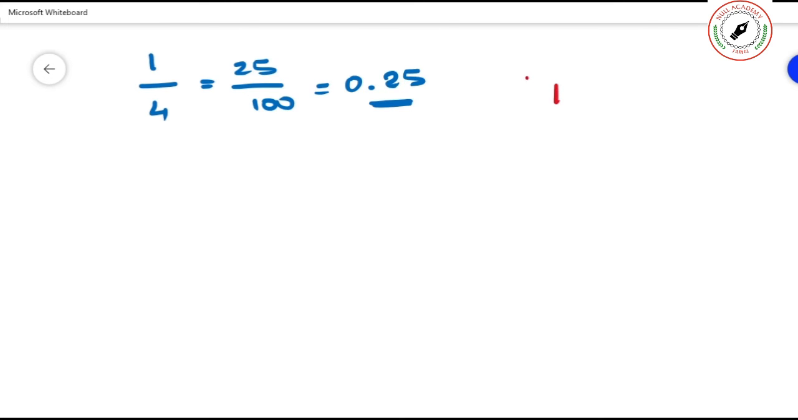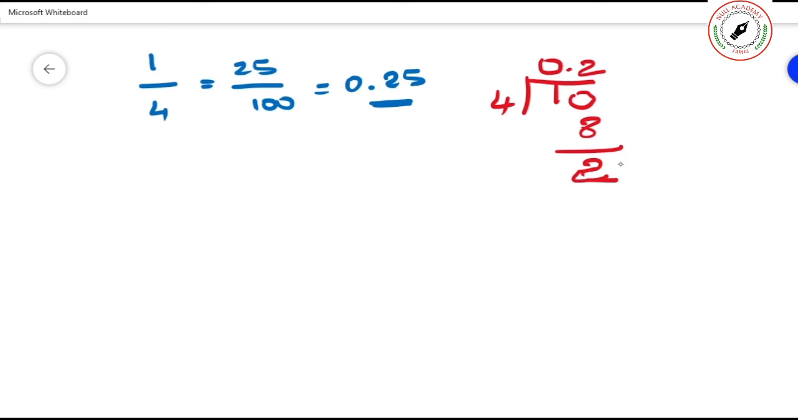See, 1 divided by 4. How many 4s are there in 1? Nothing, so I am putting 0. If no numbers are available, you add 0, but if you add 0 here, you put a dot here. Then 1 and 0, that is 10. How many 4s? 2. 2 fours are 8. Now how much are you getting? The remainder is 2.